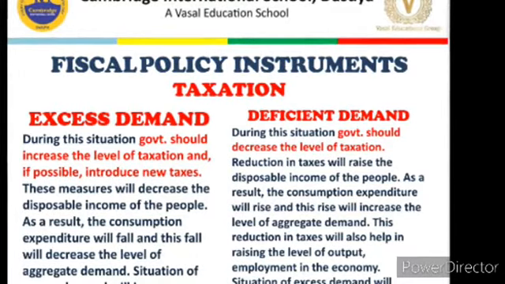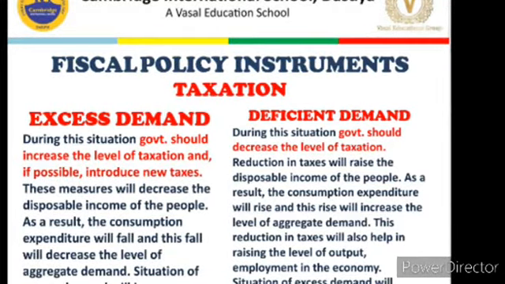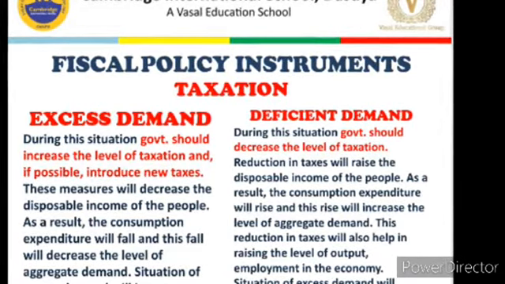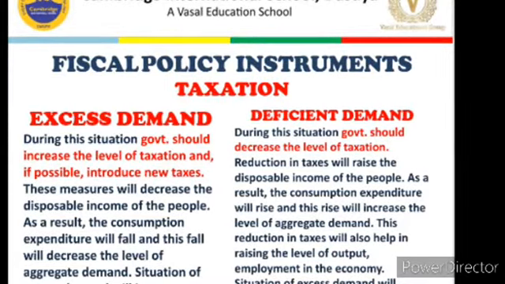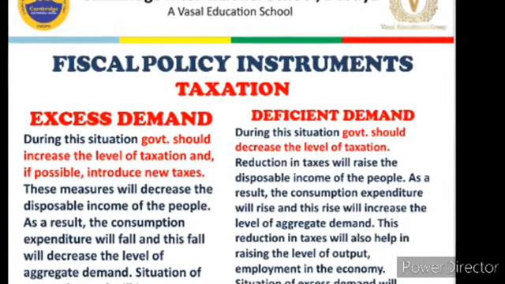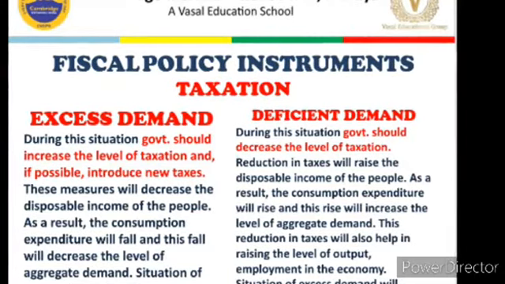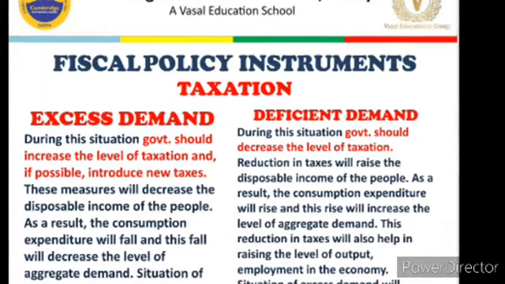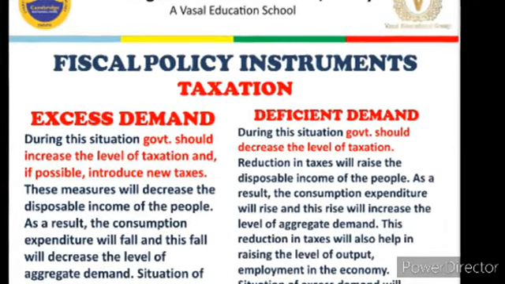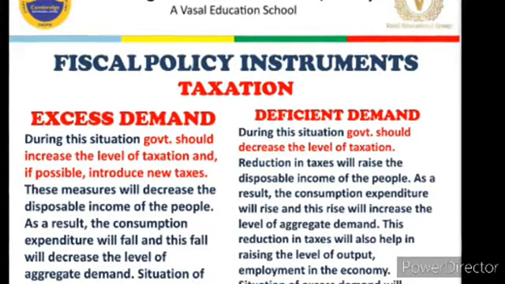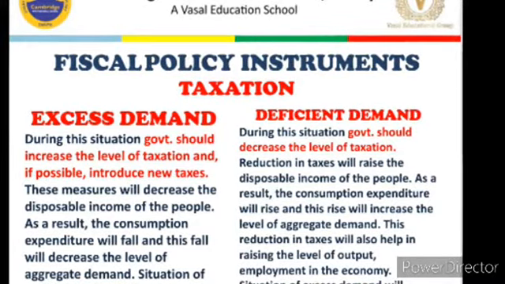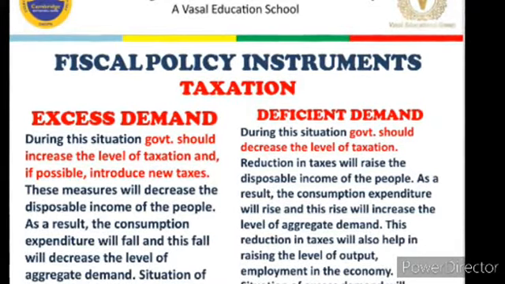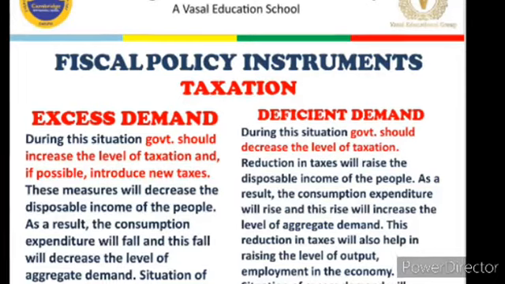Both of these actions will result in less availability of money with the public, because if rate of taxes is increased, then disposable income will decrease, so obviously less income to spend. Similarly, if some new taxes are introduced, that too will affect our disposable income in a negative manner, and our disposable income will be less. So less disposable income means less expenditure, and less expenditure means control of excess demand.